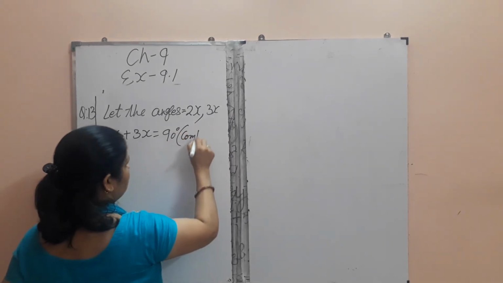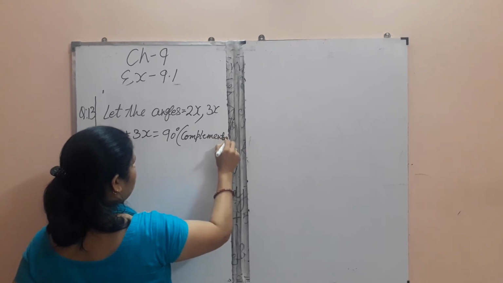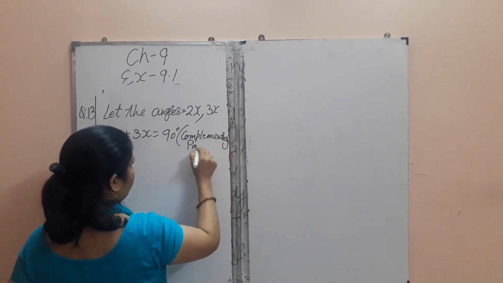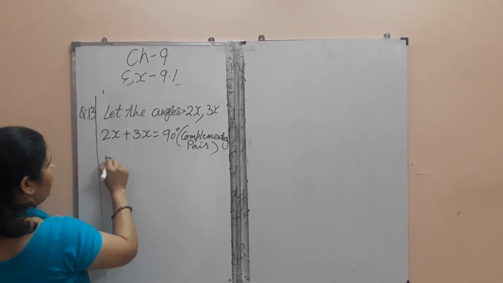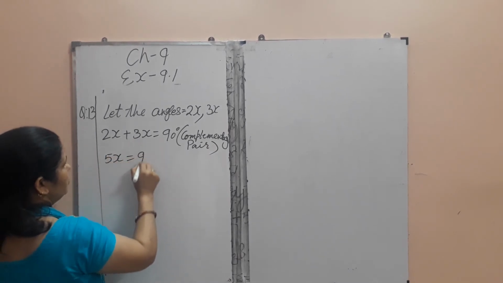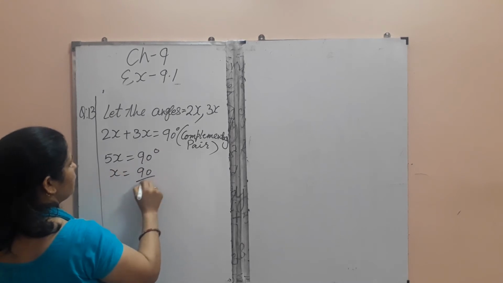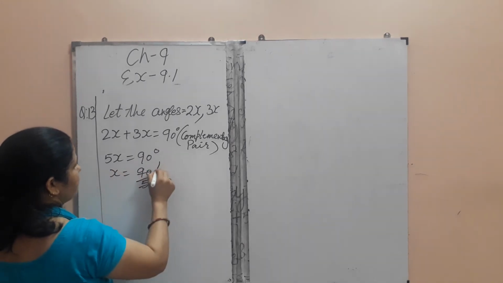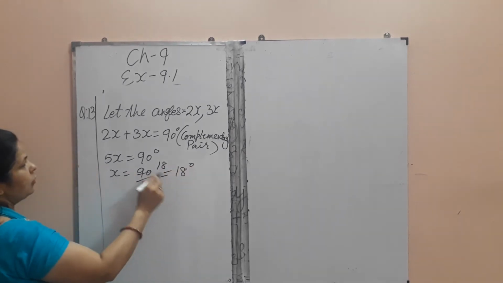Complementary pair. So 2 plus 3, 5x equals 90 degrees. x equals 90 upon 5. 5 ones are 5, 5 eights are 40. So 18 degrees. So this is the value of x.